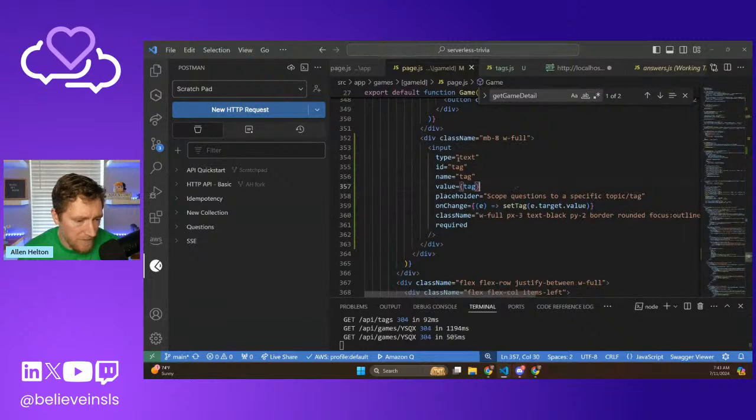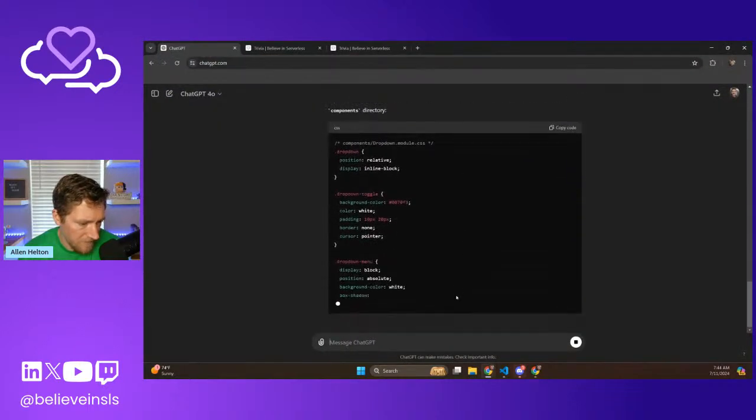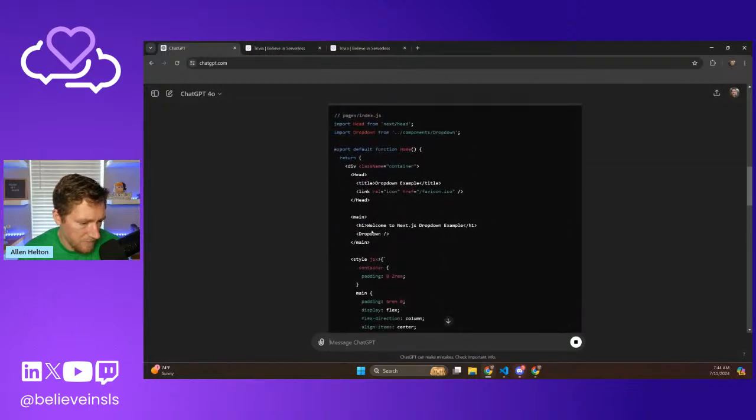Okay, so we have this. I don't want it styled. I just want to see what the HTML looks like. Does anybody know, just offhand, what is that type? Is it an input?